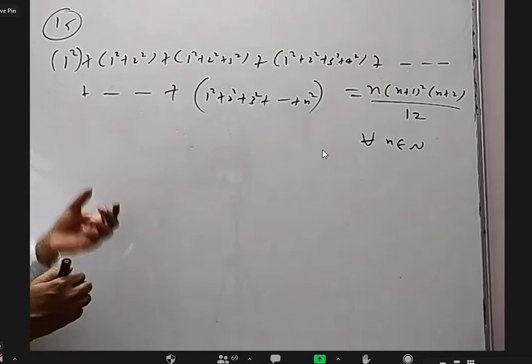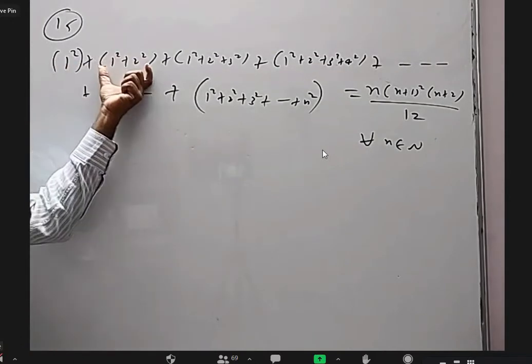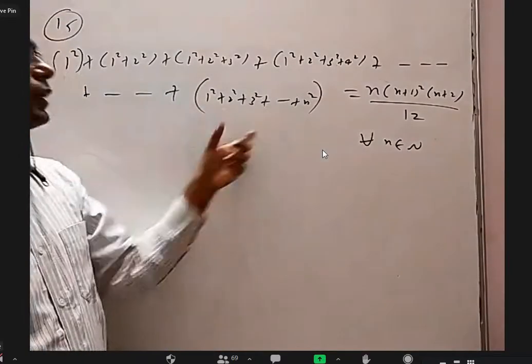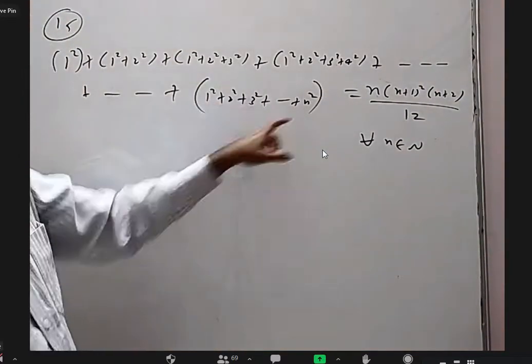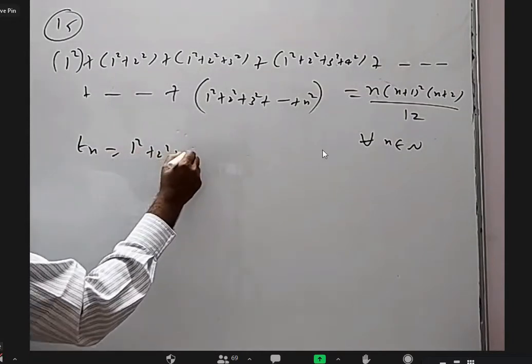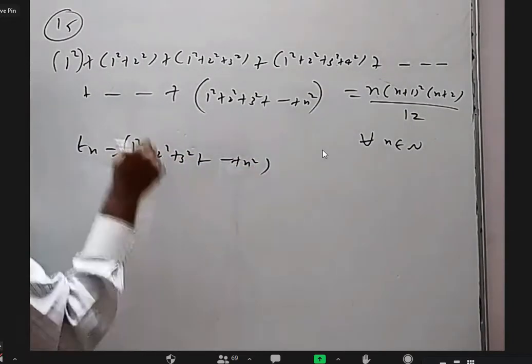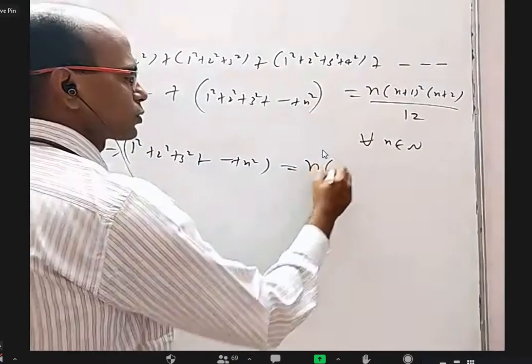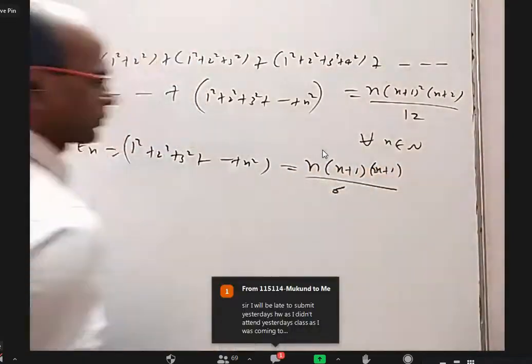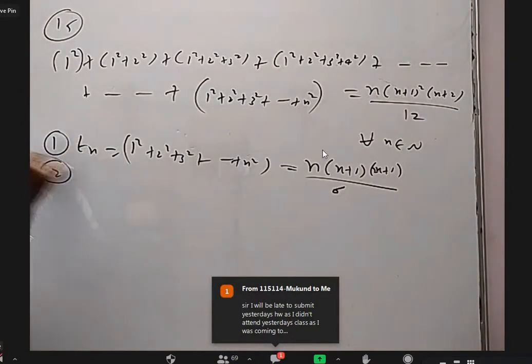So the first thing is, this is the first term, this is the second term, this is the third term, this is the fourth term. Like that, this is the nth term. If it is not given as the nth term, you have to understand this. So the nth term is equal to 1 square plus 2 square plus 3 square, and so on up to n square. For that, you should know the formula n(n plus 1)(2n plus 1) by 6. So this is the first point, finding the nth term.